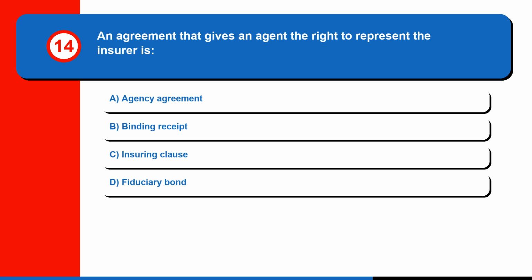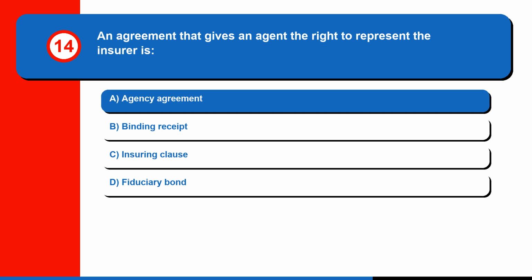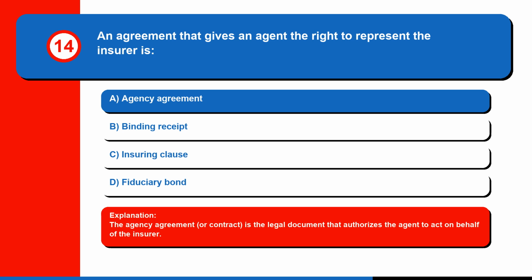Question 14. An agreement that gives an agent the right to represent the insurer is A. agency agreement, B. binding receipt, C. insuring clause, or D. fiduciary bond. The correct answer is A. Agency agreement. The agency agreement, or contract, is the legal document that authorizes the agent to act on behalf of the insurer.